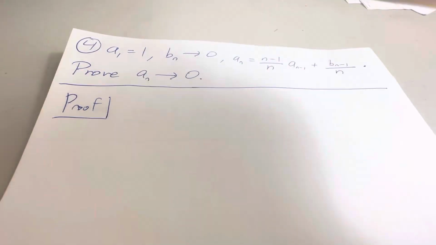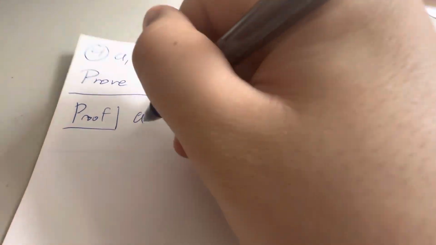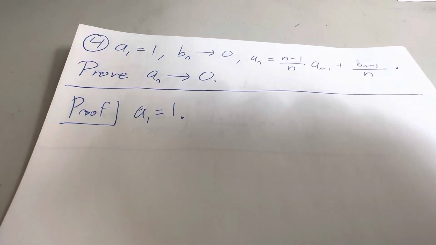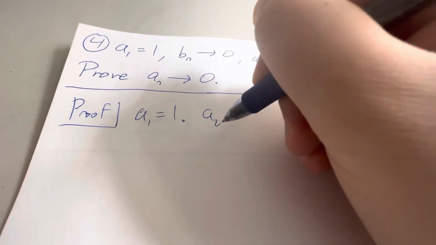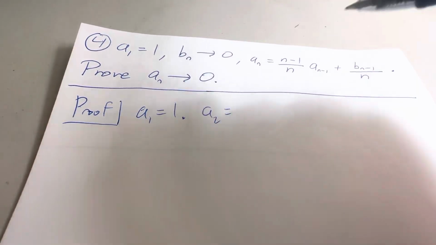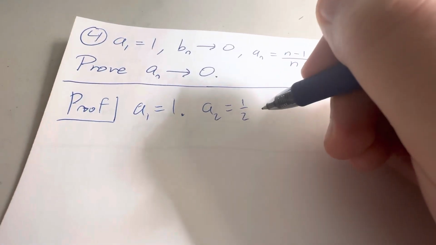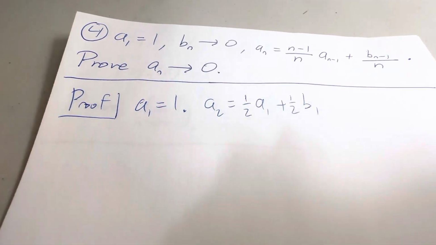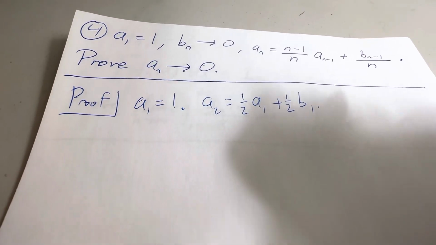So what do we do? Well, we'll write down everything that we know. So we know what A1 is. It's equal to 1. But what's A2? A2, if we just plug in the stuff here, we'll see that we get 1/2 A1 plus 1/2 B1. Fair enough.